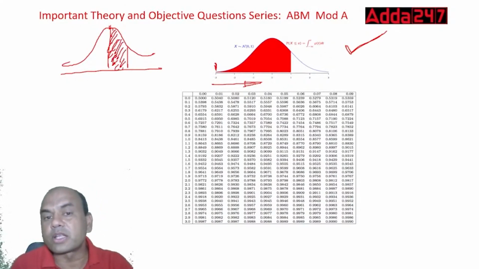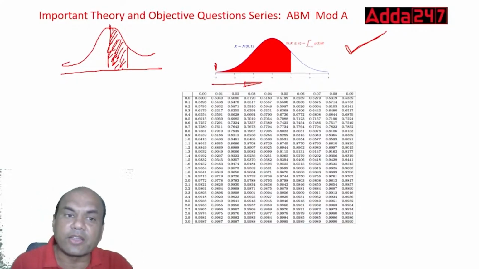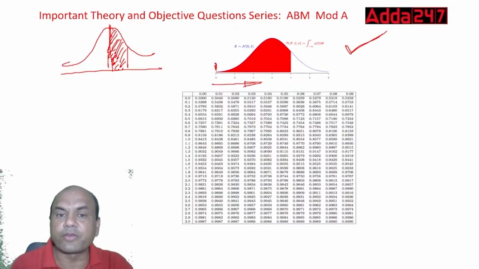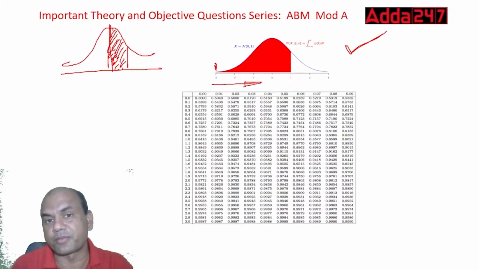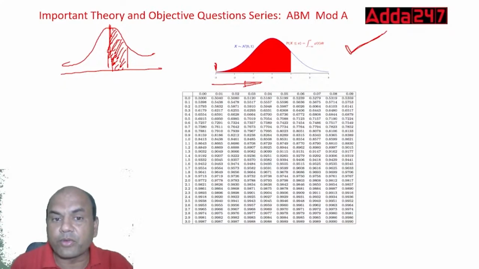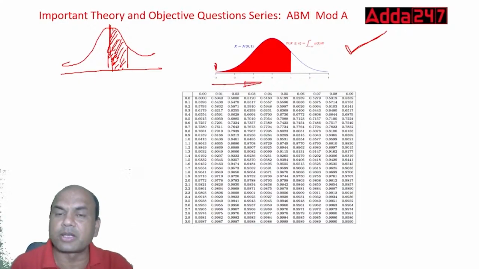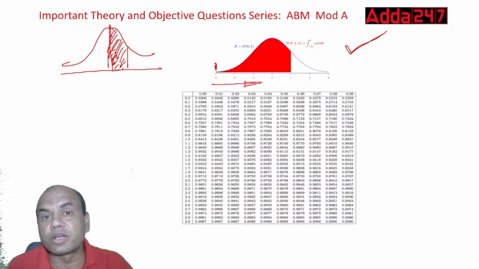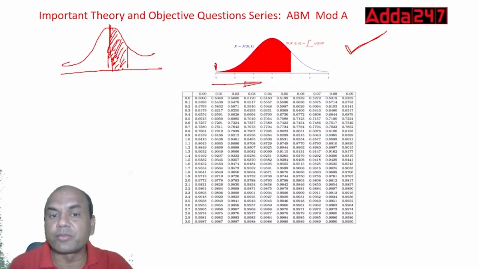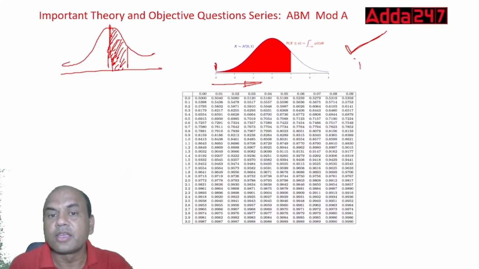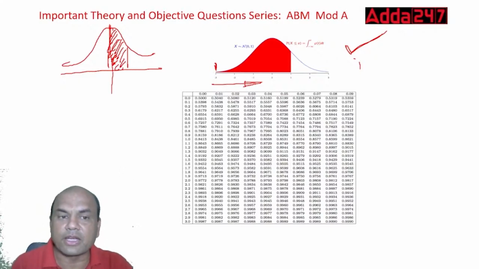Okay, then what does it mean? In that case, it means it is starting from 0.5. So when it starts from 0.5, the figures will be different, the answers will be different. So if they give you from this, the majority of chances you'll get it from this, because this normal distribution table is used throughout the world. Starting from 1, because this total area is called 1. This total area is 1. Okay. This half area is 0.5. See here, I'll write it over here. This is 0.5 area complete, and this is 0.5 area.